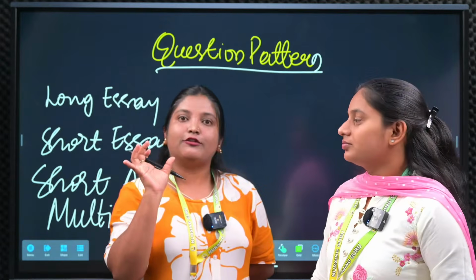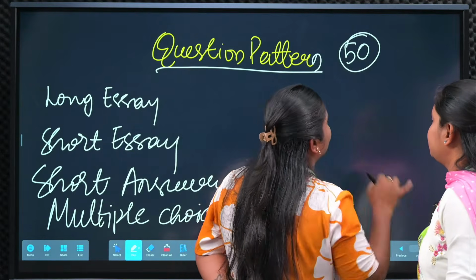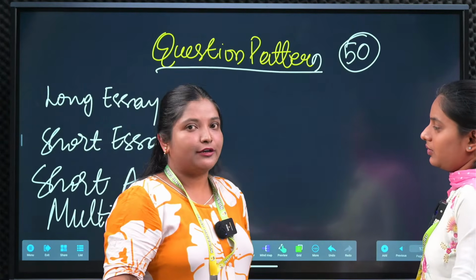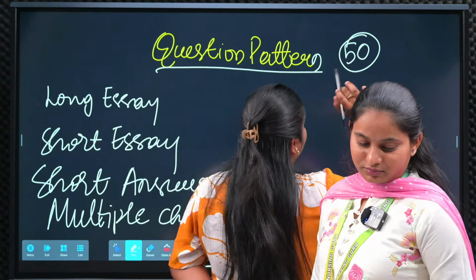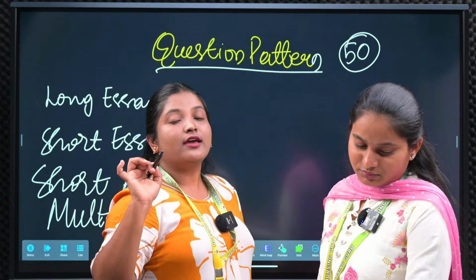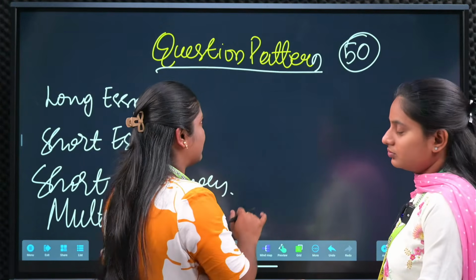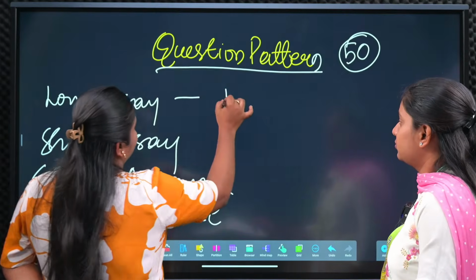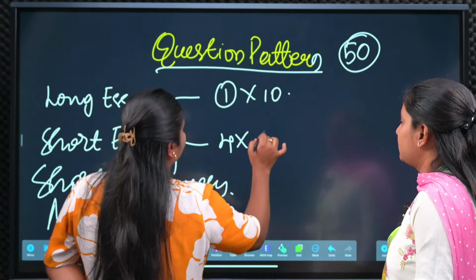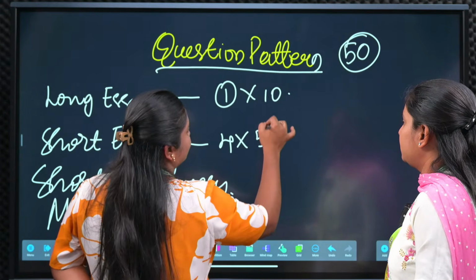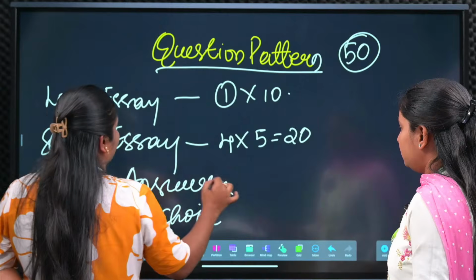So the first question is how many marks? 50 marks. How much do you want to secure? About 25 marks you have to secure, half of the marks. The remaining 25 marks you are going to write for applied biochemistry. Now I will tell you the long essay format questions. One question you write for 10 marks. Here 4 questions you write for 5 marks, that is 10 plus 20. Next one, short answer, we have 6.